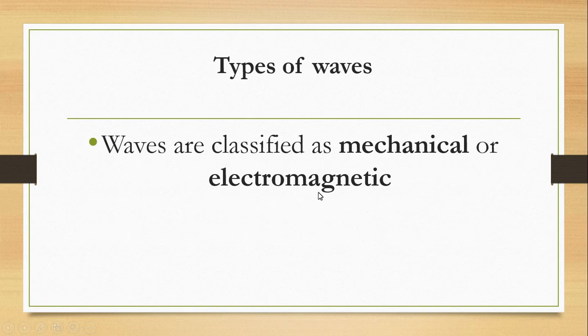Now we have two major classifications of waves, or the two types of waves. One is mechanical waves, and the second one is electromagnetic waves. Those are the two types of waves: mechanical waves and electromagnetic waves.